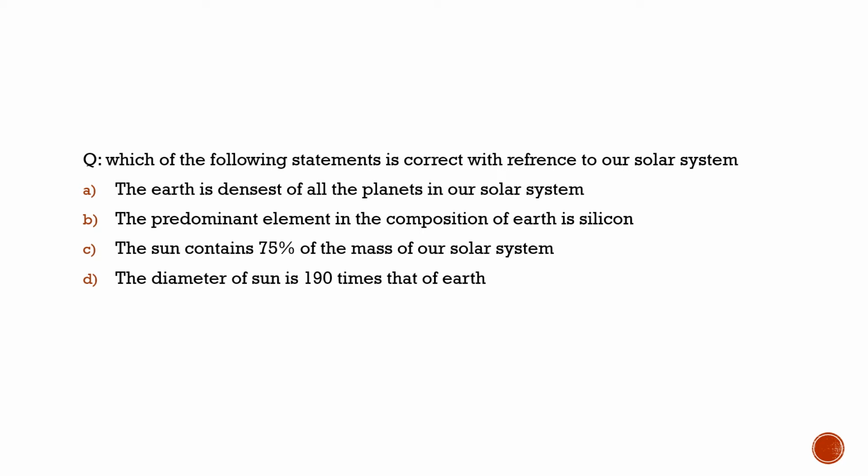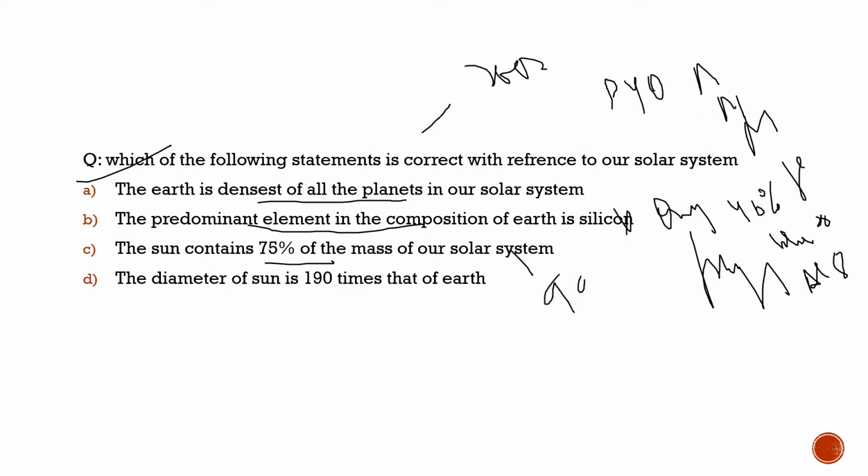Then the third statement: the sun contains 75% of the mass of our solar system. It is totally incorrect, as the sun is huge. It contains almost 99% of the mass of the solar system. So this statement is also incorrect. The second statement is also incorrect.